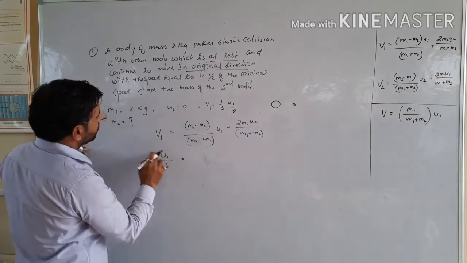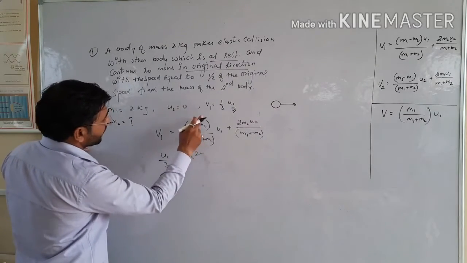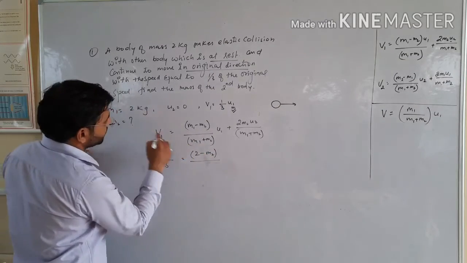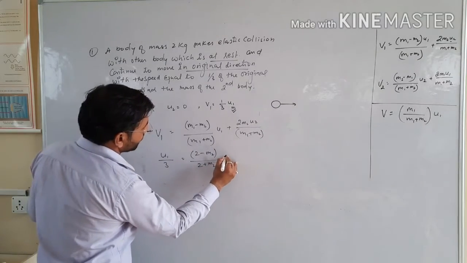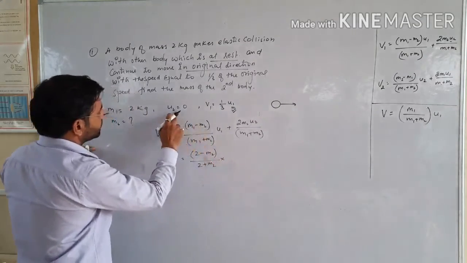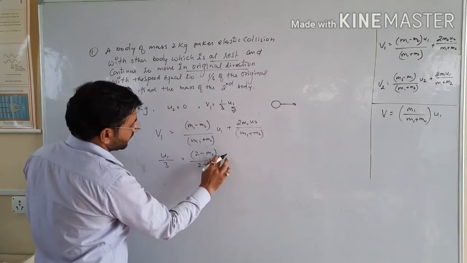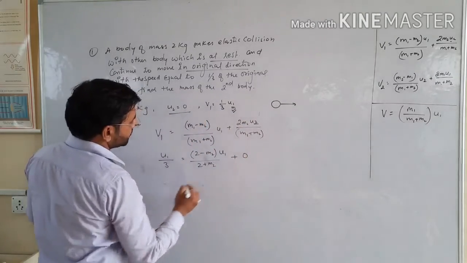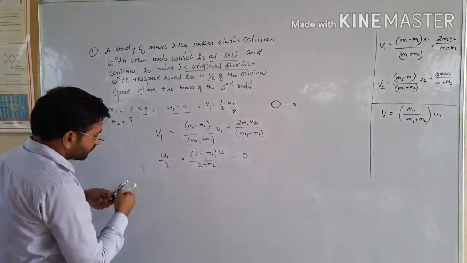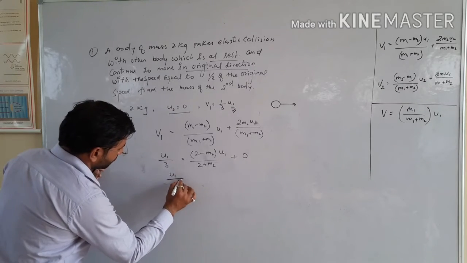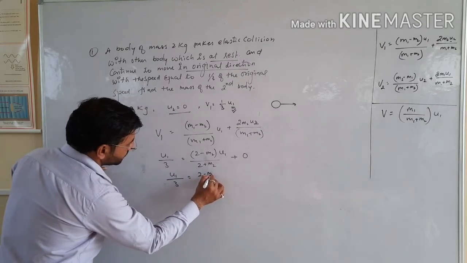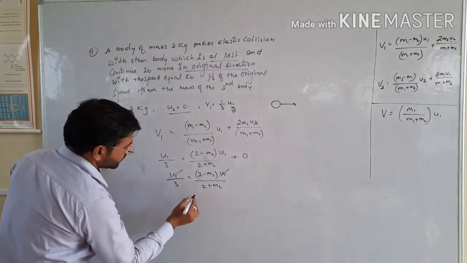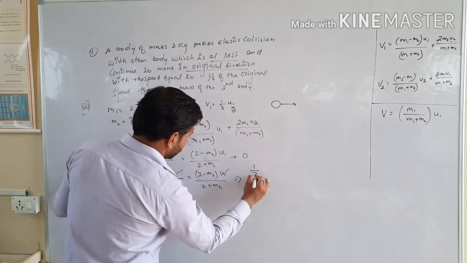Since u2 is 0, that part will be 0. So u1 over 3 equals 2 minus m2 over 2 plus m2 times u1; u1 cancels out,